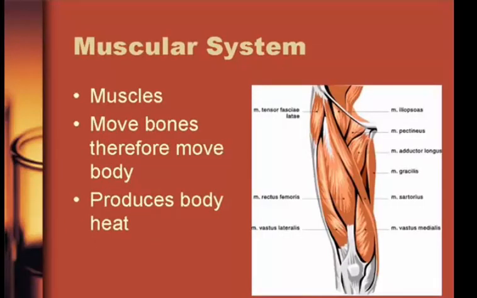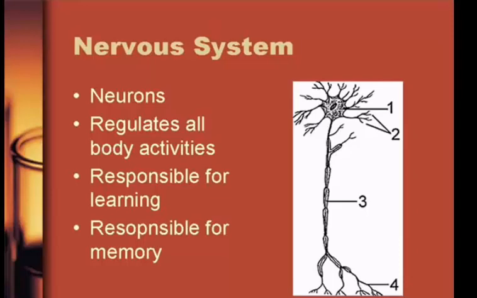Now, the main structures in the muscular system are the muscles. The muscles move bones and therefore move the body. And of course they produce body heat. Again, we mentioned before in the skeletal system that it has a relationship to the muscular system for moving bones. And body heat, the production of body heat causes you to sweat, and sweat glands are found within the skin, or your integumentary system.